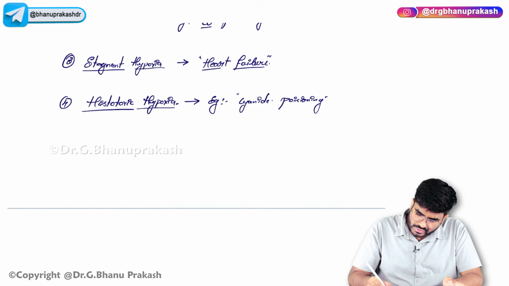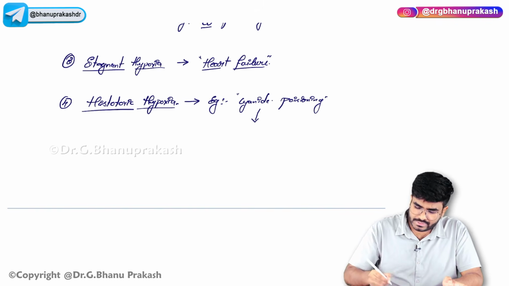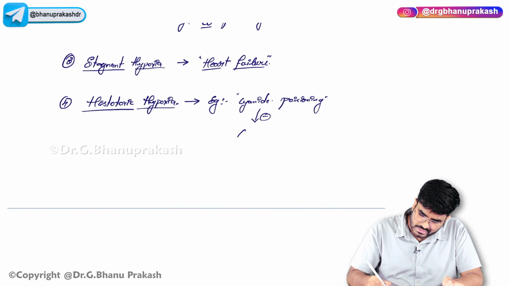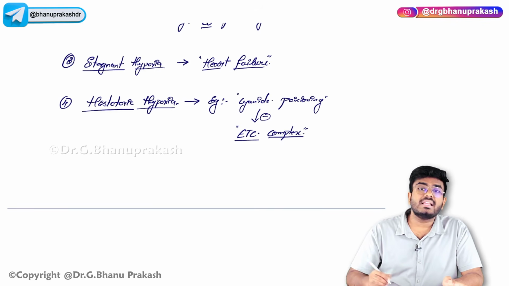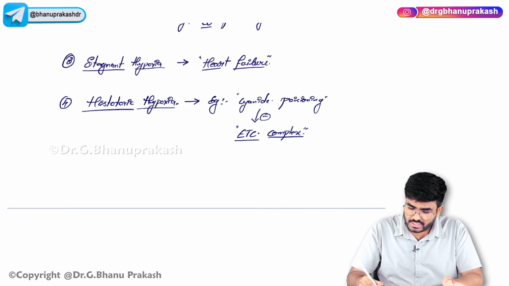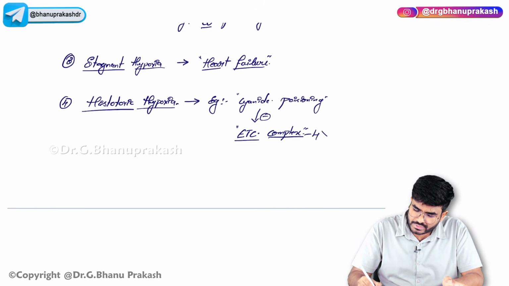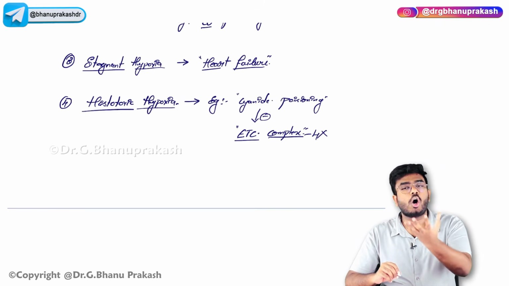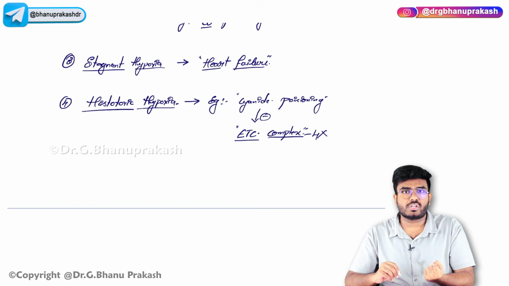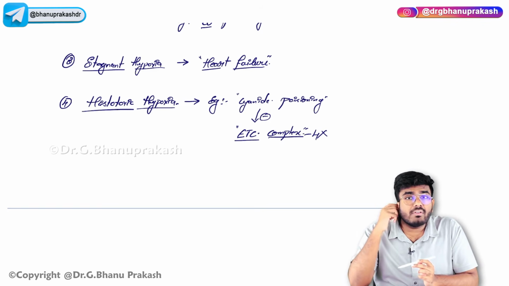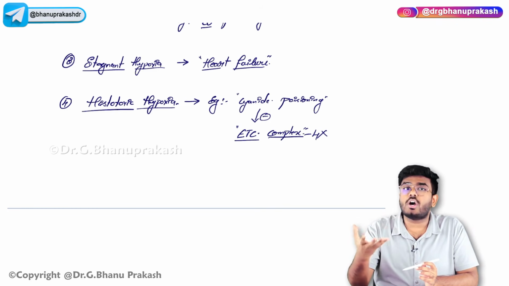The cyanide, what it will do, whenever the person is taking the cyanide, it is going to inhibit the electron transport chain, complex 4. Okay, so in the inner mitochondrial membrane, there is something called complex 4 of the electron transport chain. When this complex 4 is inhibited, the oxygen is not going to be used for the production of ATP. So there is some problem at the level of tissues. The tissues cannot use the oxygen.